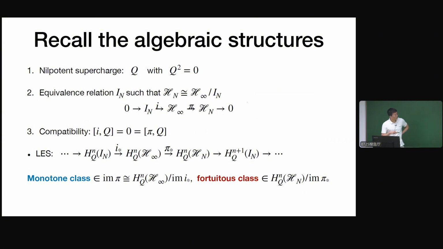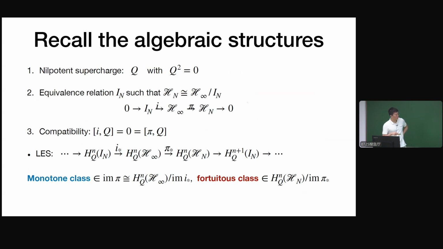Then we require compatibility between these two structures, so that I and Q commute and pi and Q also commute. If we have this, then we can write down a long exact sequence.